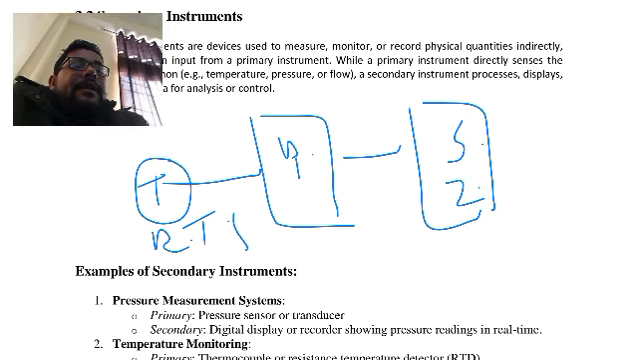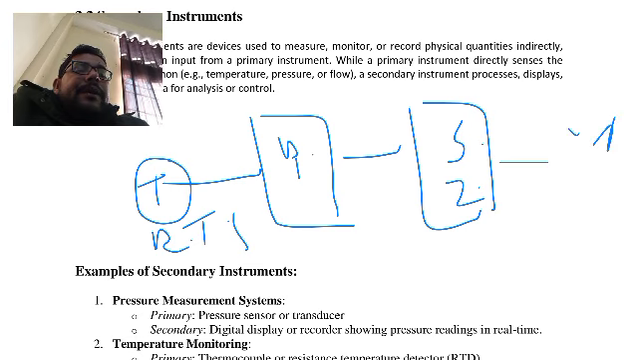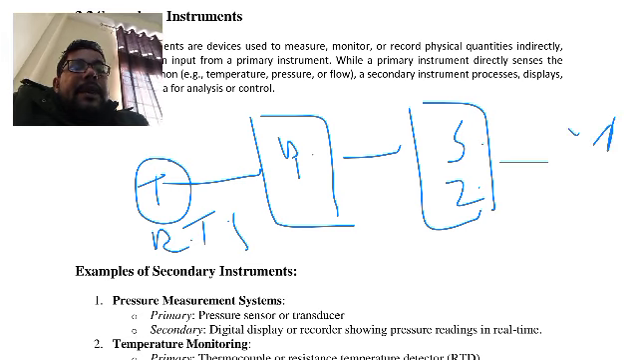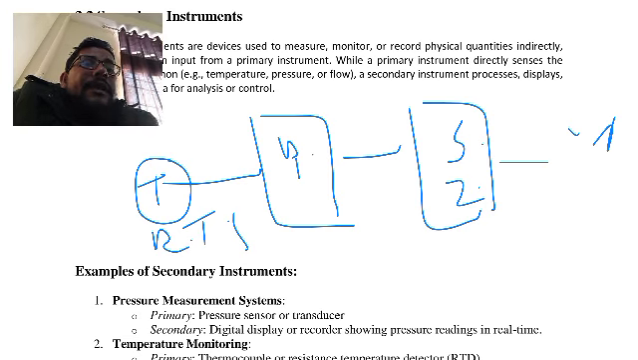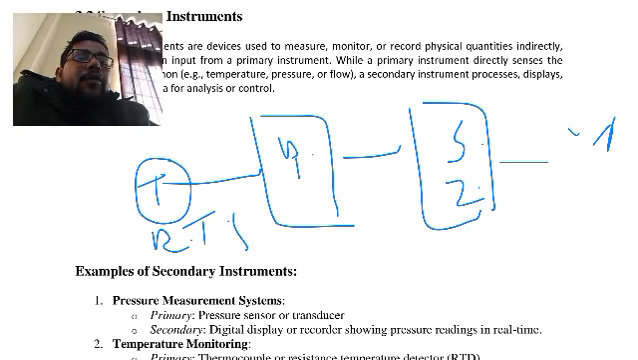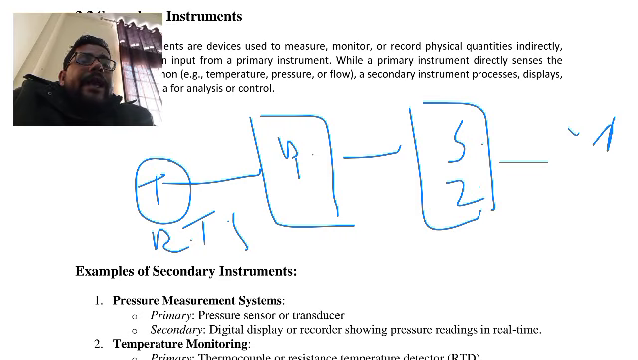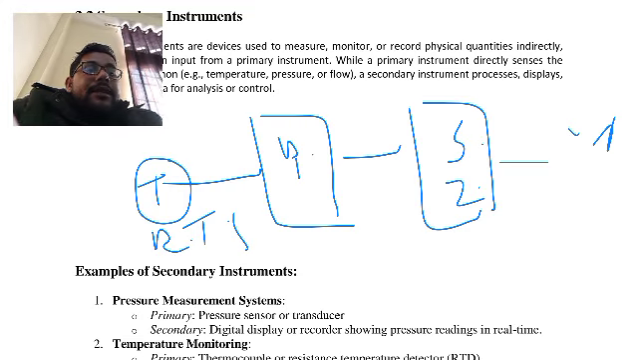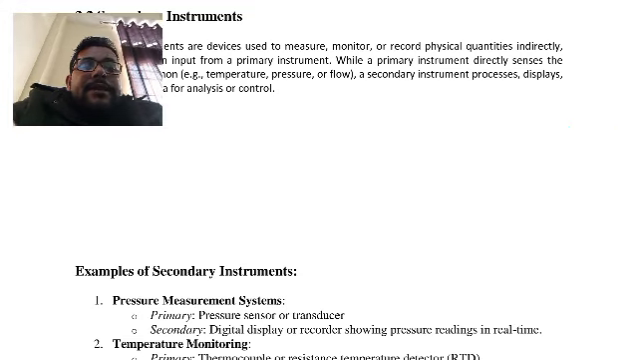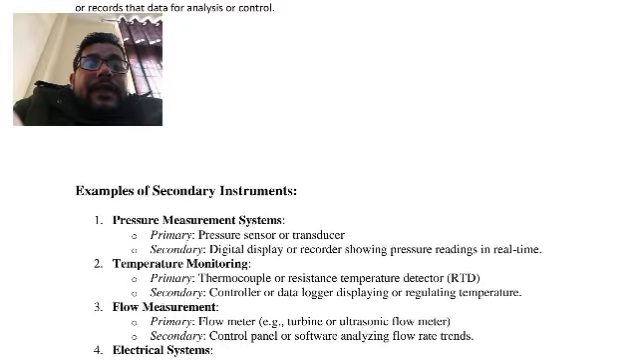The secondary instrument takes the input from the primary instrument, then processes that signal. Many operations can be performed here: processing, displaying, recording, analyzing. If analysis and control are needed, all of these can be performed in the secondary instrument. This is the working principle of this instrument. Next, we will discuss examples of secondary instruments.